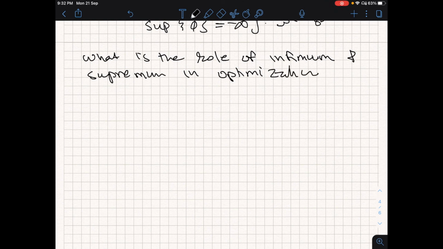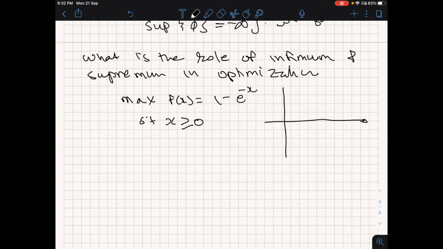I bring you to the following simple, nice examples. Let us say that to begin with I have a problem: maximize f of x is equal to 1 minus e to the power minus x subject to x greater than or equal to 0.